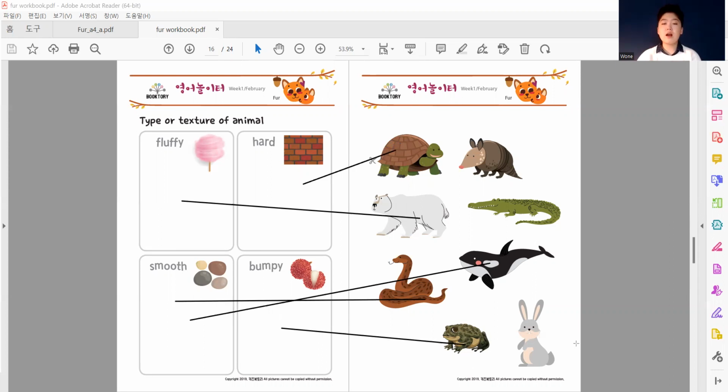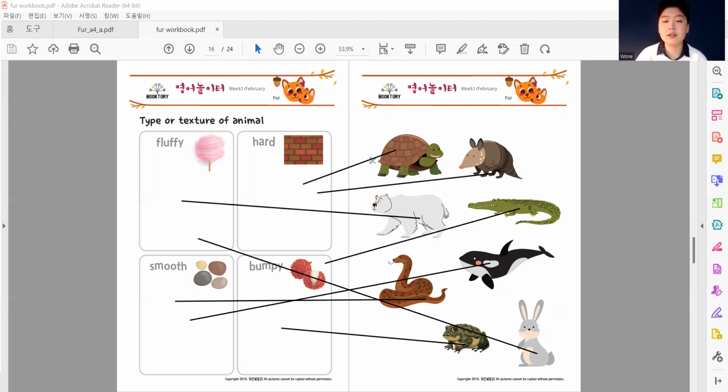What about this rabbit? This cute white rabbit. I almost said the answer because the answer is maybe Fluffy. And the next one we have is an alligator. An alligator is bumpy. And finally, we have an aardvark. And an aardvark is also hard because it has a very hard shell. So go ahead and cut them out and glue it on.